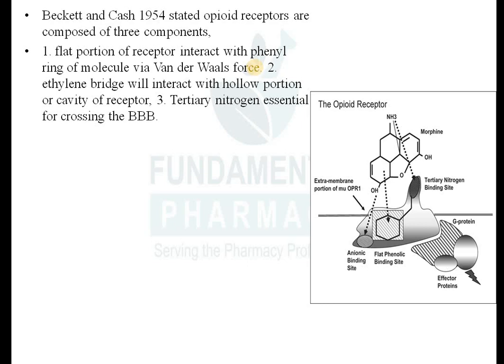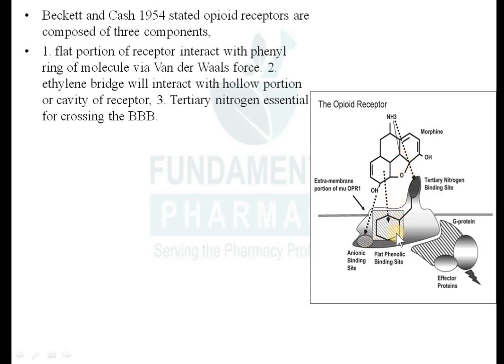For example, take morphine. Here is the structure of morphine. This is the phenyl ring, there is a hydroxyl group, and this is a tertiary nitrogen over there. This phenyl ring will interact with the flat portion of your receptor. This diagram is the opioid receptor, and this is an opioid molecule, for example, morphine.